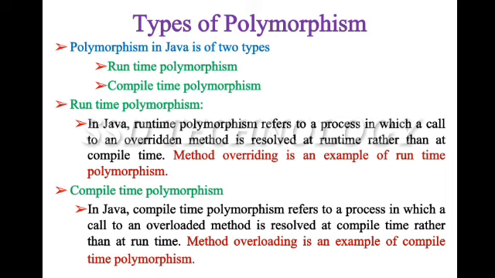What is compile time polymorphism? In Java, compile time polymorphism refers to a process in which a call to an overloaded method is resolved at compile time rather than at runtime. Method overloading is an example of compile time polymorphism.